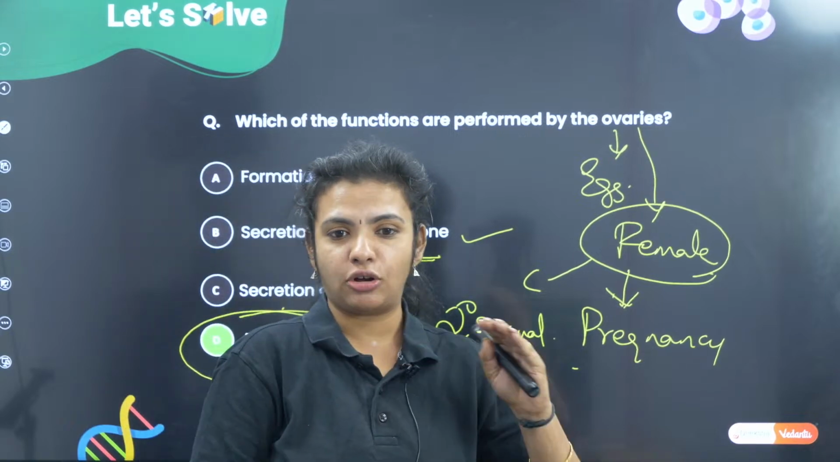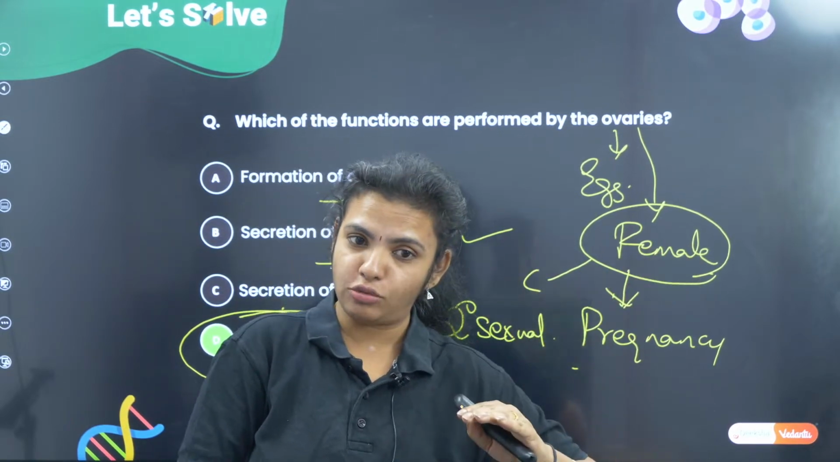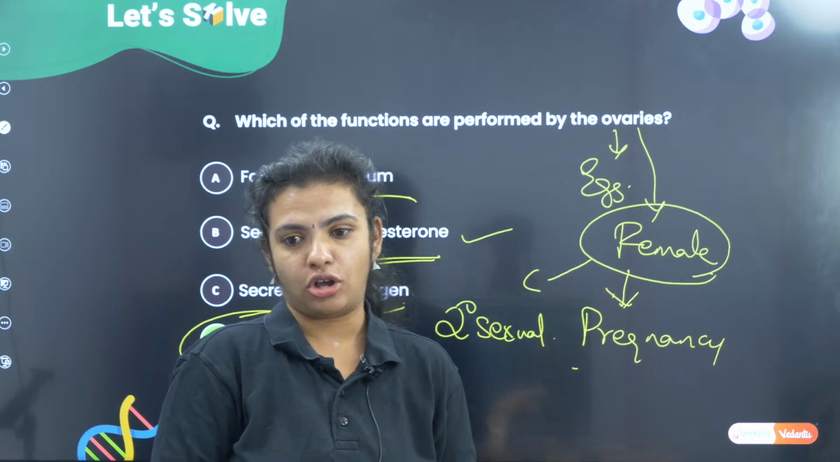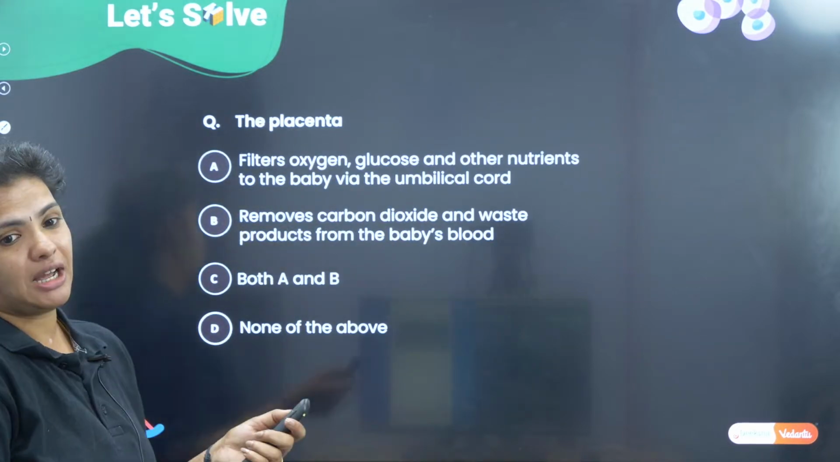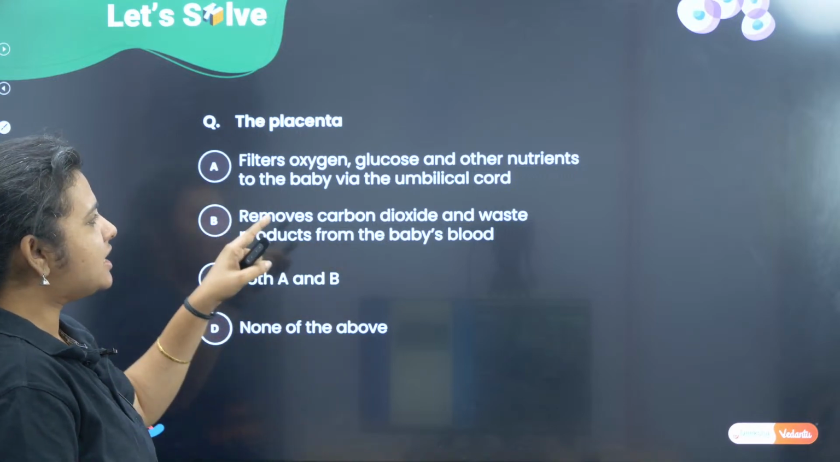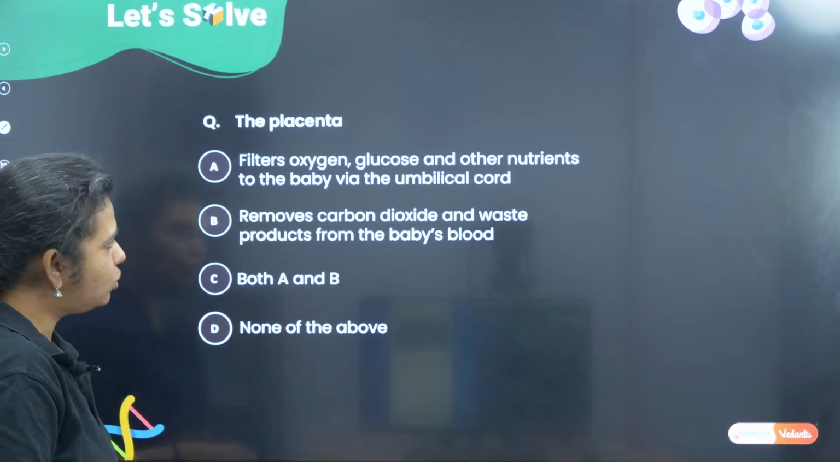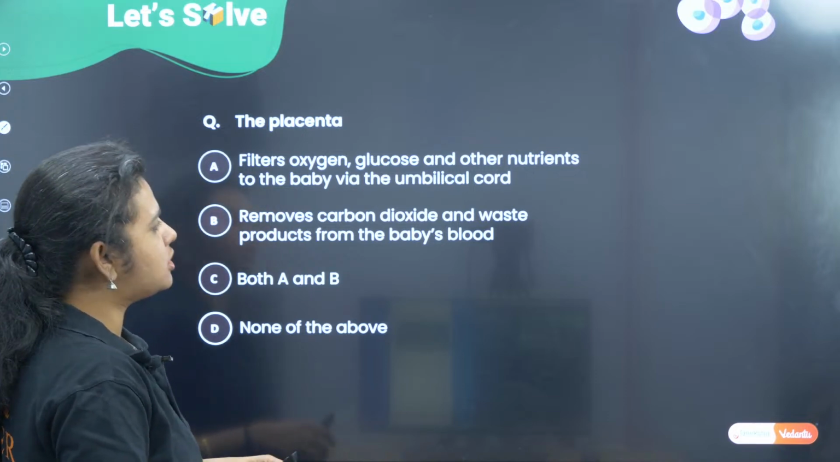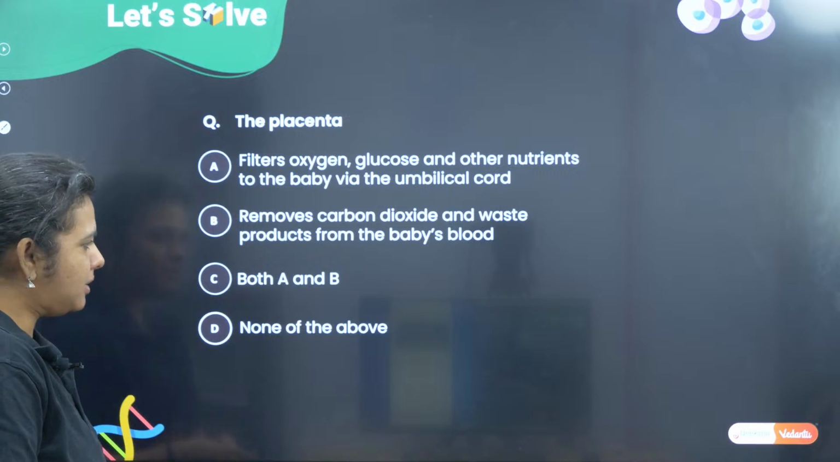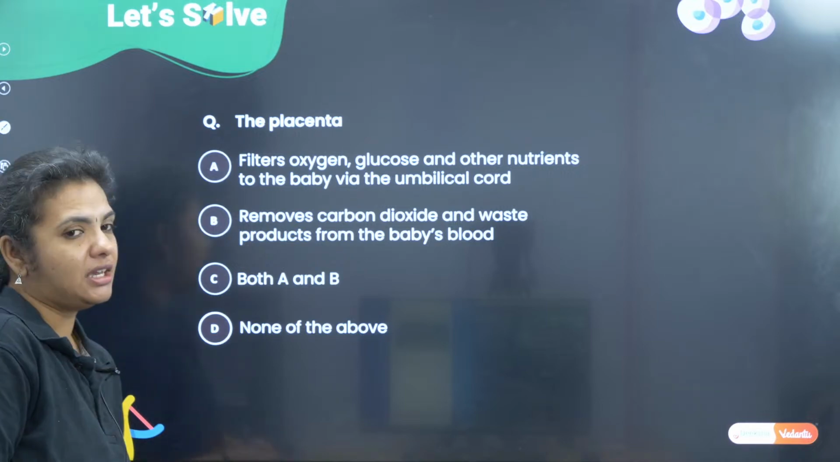Okay, it is going to take care of all, because we have the uterine hormones as well as the ovarian hormones. Okay, the placenta. What does the placenta do? Filters oxygen, glucose and other nutrients to the baby via the umbilical cord, removes carbon dioxide and waste products from the baby's blood. Both A and B, none of the above.